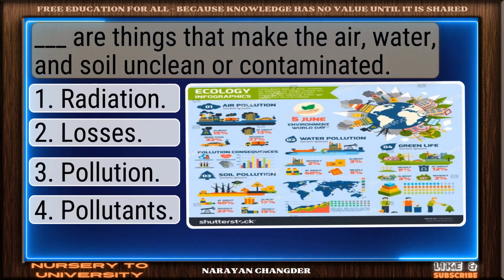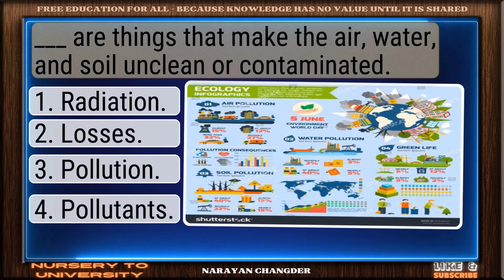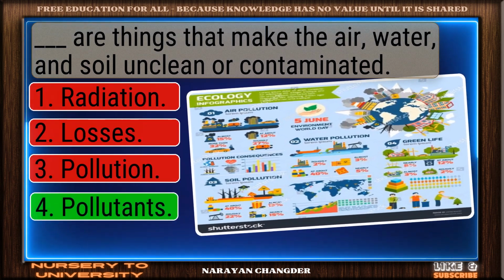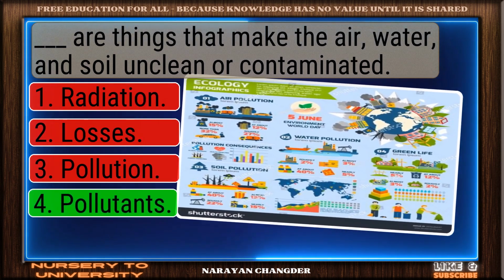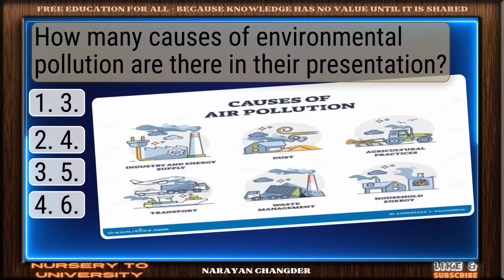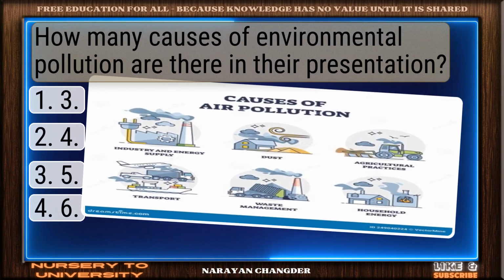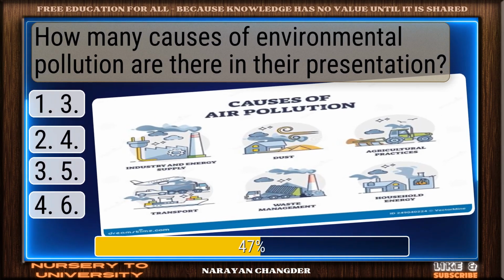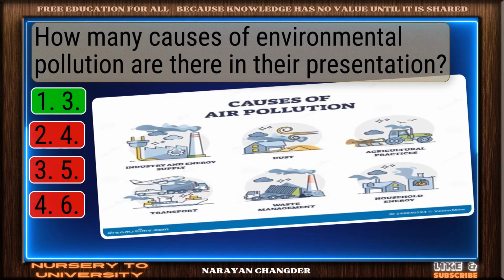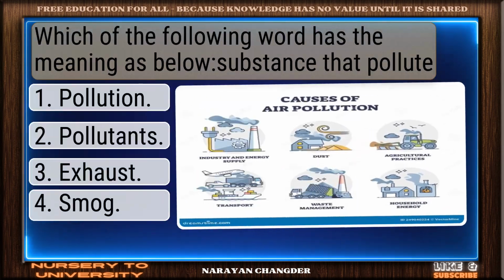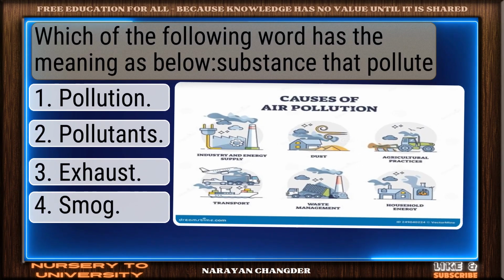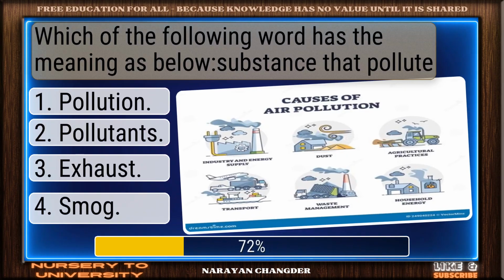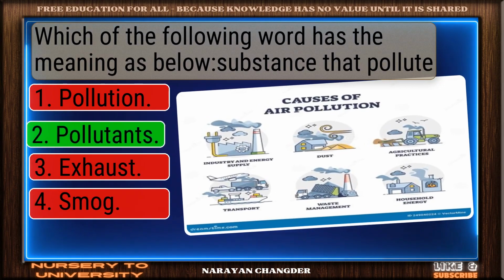Dash are things that make the air, water, and soil unclean or contaminated. You got it. Your choice pollutants is right. How many causes of environmental pollution are there in their presentation? Excellent choice. 3 is the right answer. Which of the following word has the meaning as below? Substance that pollute. Right choice. Pollutants is the best answer.